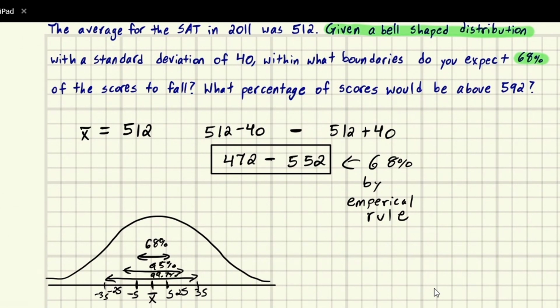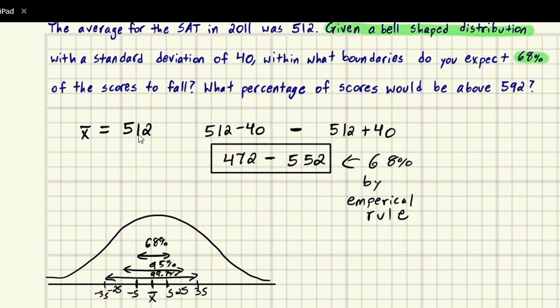So we need to figure out how many standard deviations this 592 is from the mean. This is above the mean, so we take 592 and subtract off the mean. This leaves us with the difference of them. Then if we divide by the standard deviation, we'll find how many standard deviations it was.